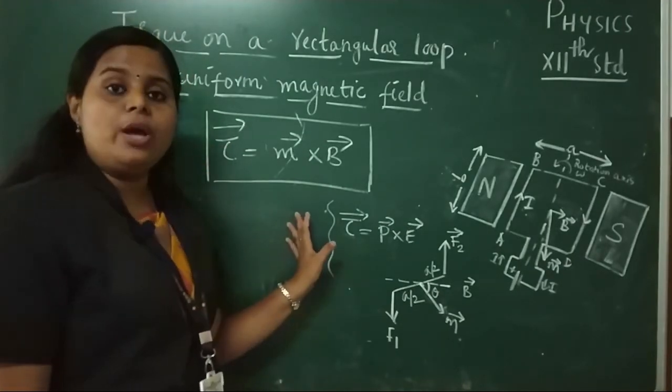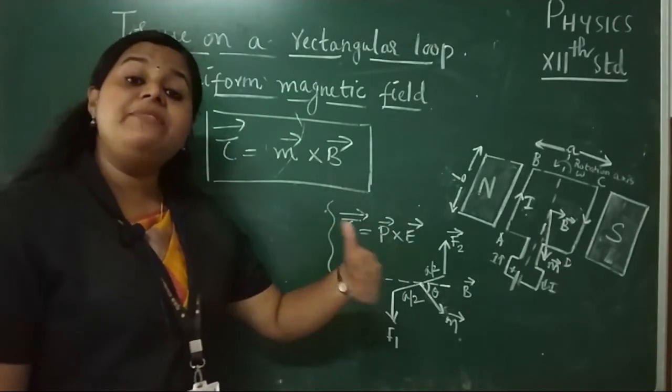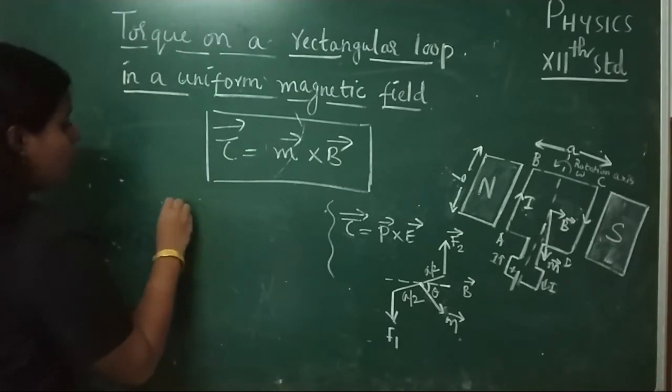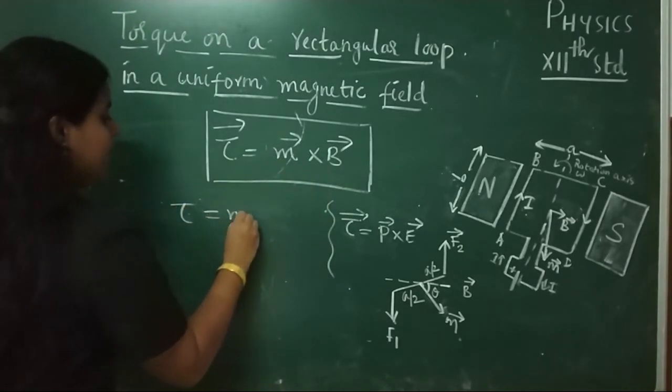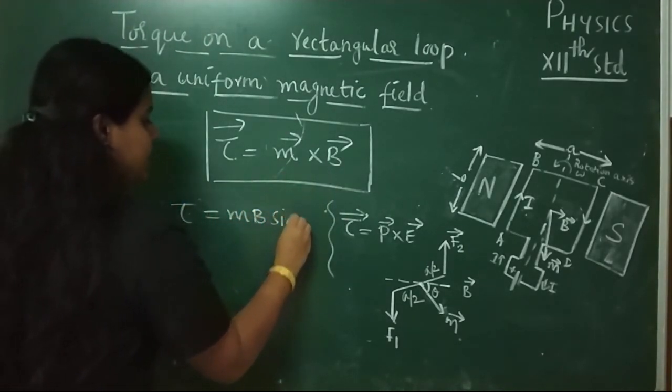What about this torque? When it will be maximum? When it will be minimum? Yes, we know that torque is equal to M cross B, or we can write MB sin theta.